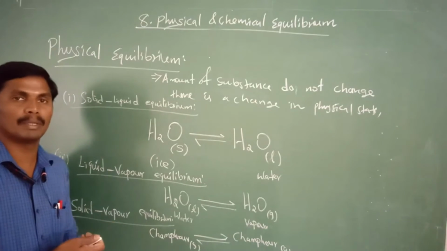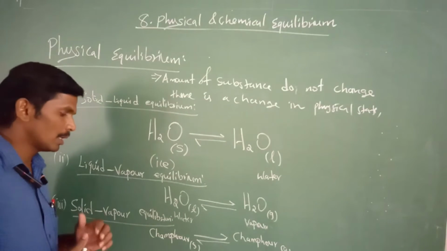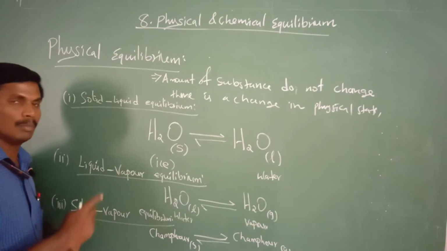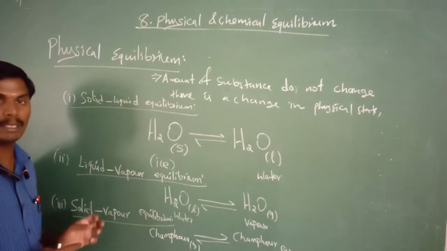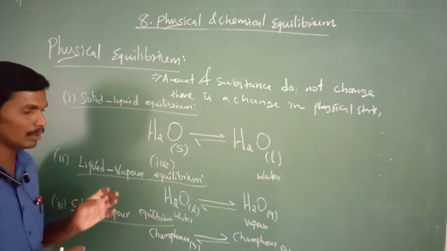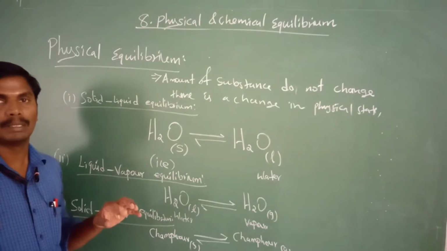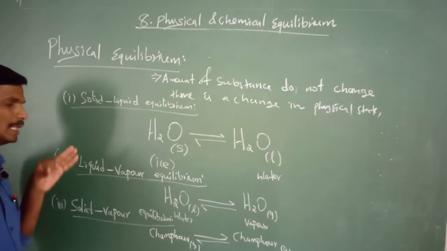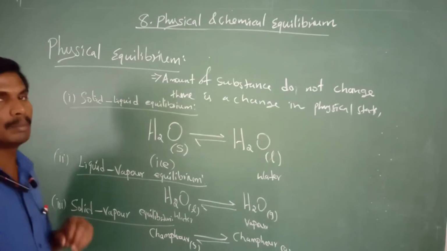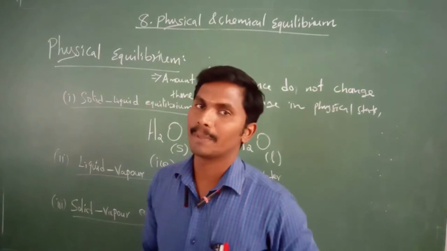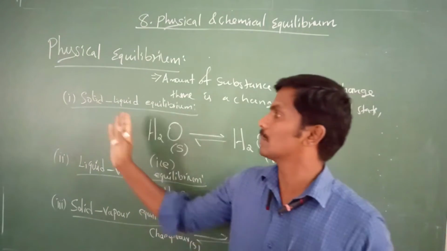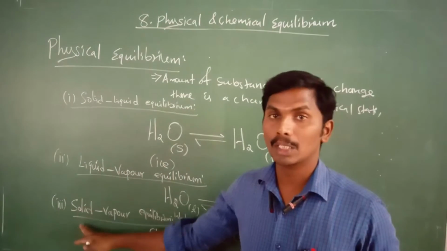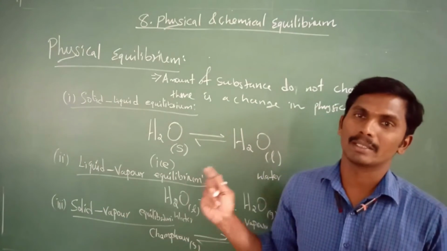This also happens in some reactions, so this is an example of the solid vapor equilibrium state. In this, the solid molecules are directly converted to vapor. This may take place in very few substances only. So these are the main three types of equilibrium in physical state, called physical equilibrium: solid to liquid, liquid to vapor, and finally solid to vapor, that is gaseous state.